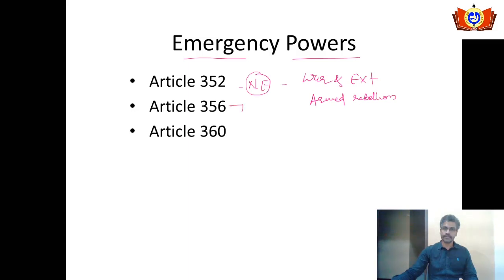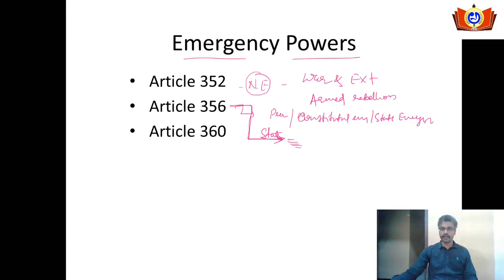When it comes to Article 356, it is popularly called as President Rule or Constitutional Emergency. Other name is State Emergency. If the President is satisfied that a particular state is not running its administration as per the direction given by the central government, or it is not running the administration as per the provisions of the constitution, or the state constitutional machinery is broken down, then the president can declare under Article 356 president rule in that particular state.